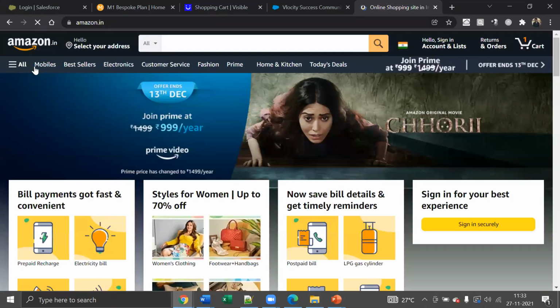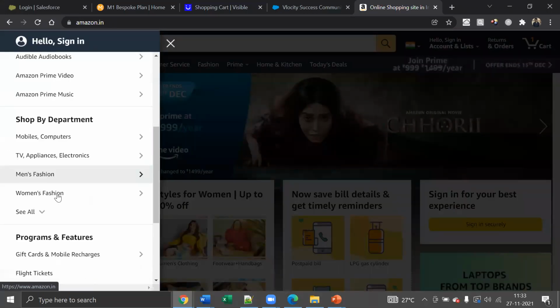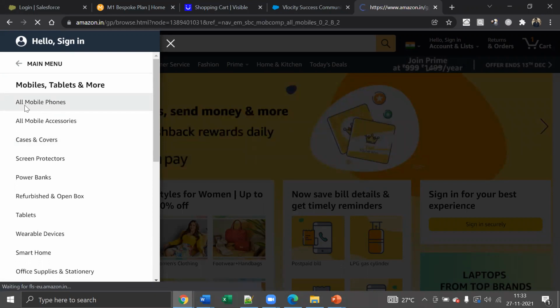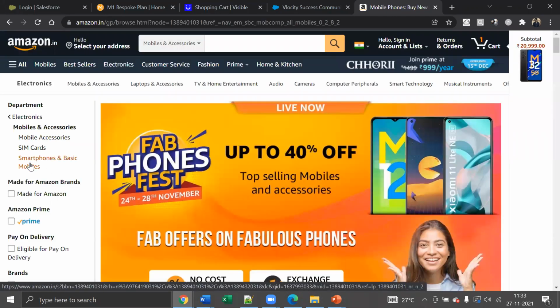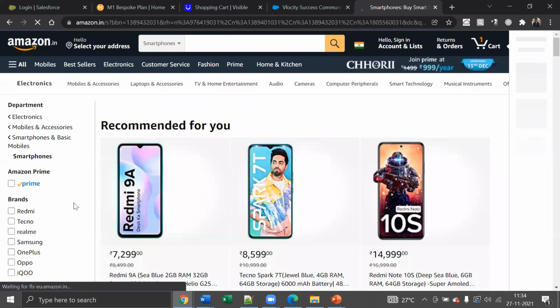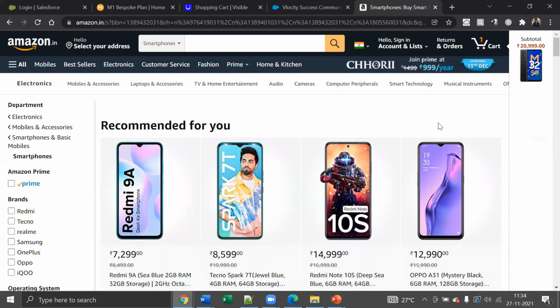Let me just open the website. You can see here a shop by department, and if I go into the mobiles, again there are multiple categories, and if I go into that specific category, again there are subcategories. Again, if I go into one of the subcategories, that again is divided into another subcategory. And once you click that, it filters out the exact products which you are looking for.